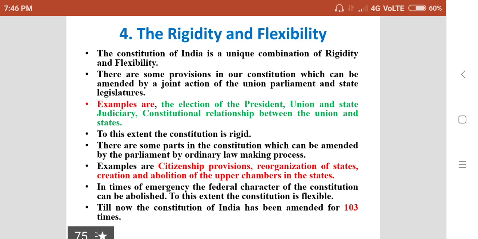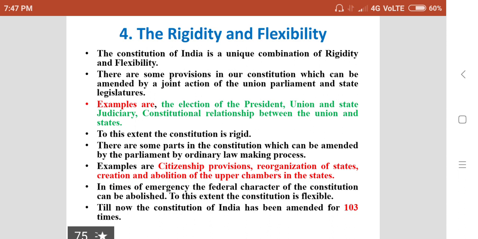And next, there are some parts in our constitution which can be amended by the parliament by ordinary lawmaking process. Examples are citizenship provisions, reorganization of states, creation and abolition of the upper chambers in the states.